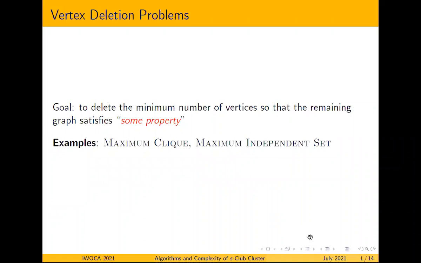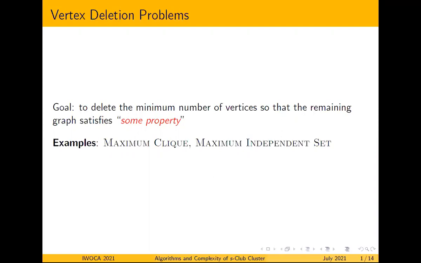Vertex deletion problems form a core topic in algorithmic graph theory and it has many applications. A goal of vertex deletion problem is to delete the minimum number of vertices so that the remaining graph satisfies some property. For example, if we delete some vertices of a graph and the remaining graph is a clique, then we have this maximum clique problem.